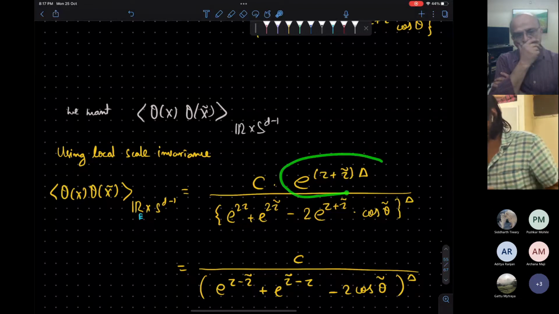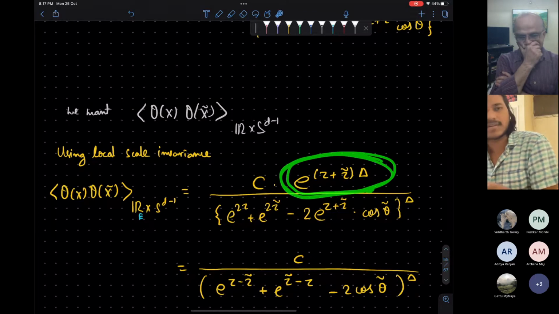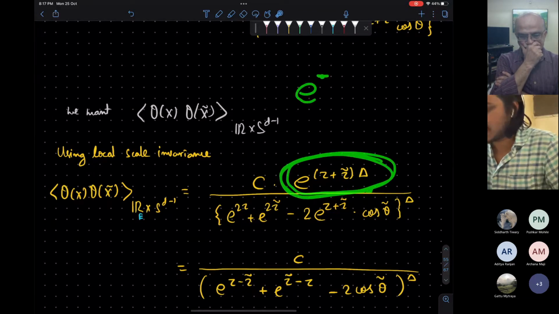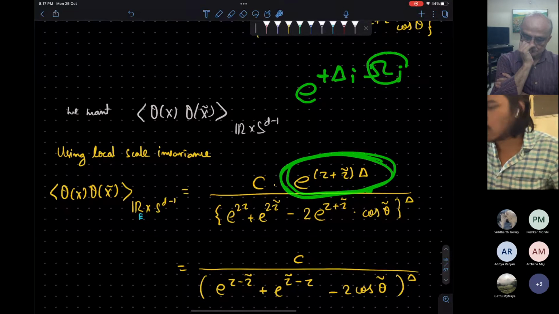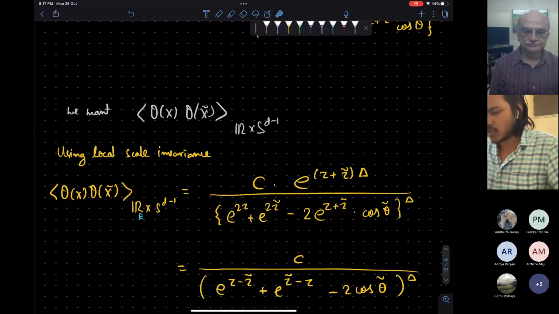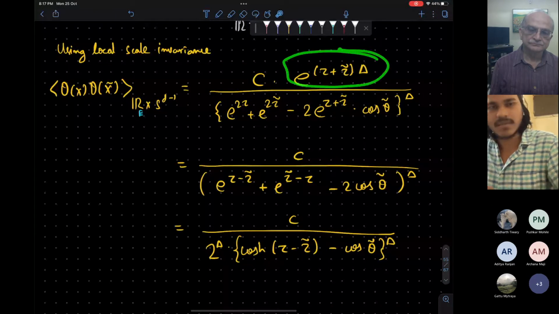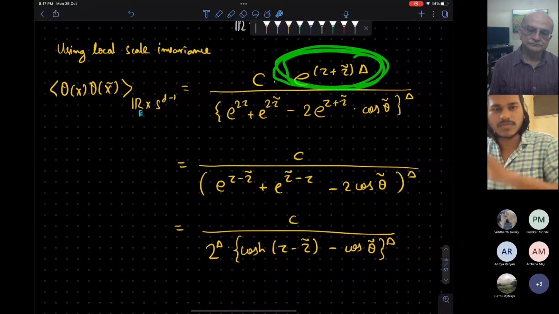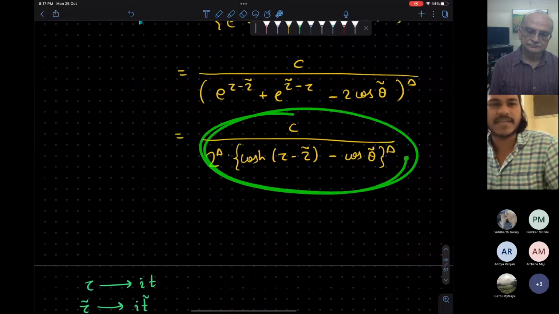Okay, so that will give these factors, e to the power tau times delta. Because of this, the operators were transforming like e to the power minus delta times omega, and the omega here is just tau. So if I remove this conformal factor, I have to multiply this RHS by this using that equation, and then simplifying this, I will get this at the end.